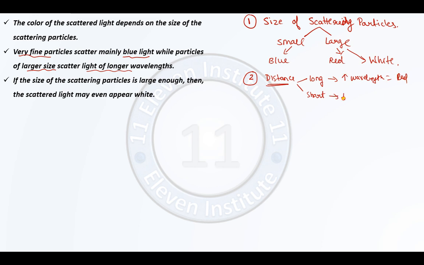And if the distance is short, we require the colored light of less wavelength, which are generally bluish in nature, and if the distances are even shorter, it can be white also, because there is not enough scattering. So now, speaking in our common language, scattering